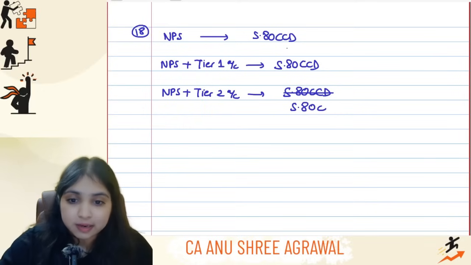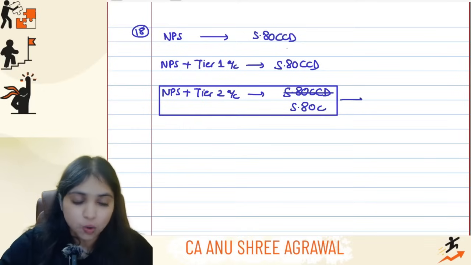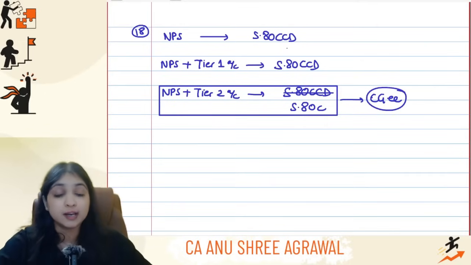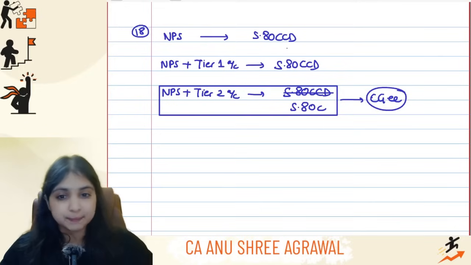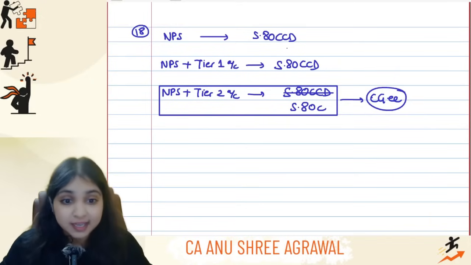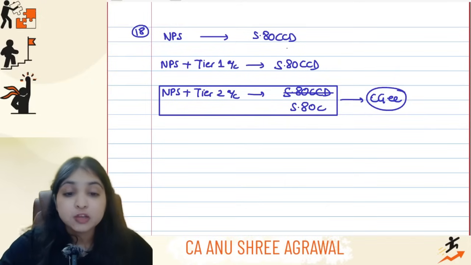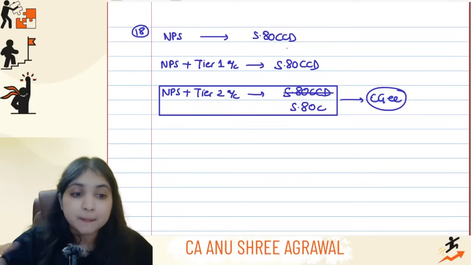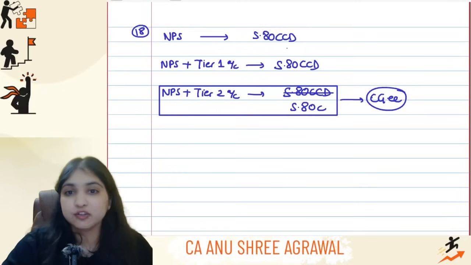But NPS tier 2 account will go to 80C only if the assessee is a central government employee, not a state government employee, not any other employee, only if he is a central government employee. NPS tier 1 account goes to 80CCD, but NPS tier 2 account in any case can't come to 80CCD. So which section will it go to? 80C, but you will get 80C only if the assessee is a central government employee.